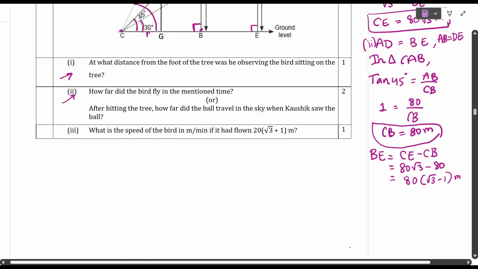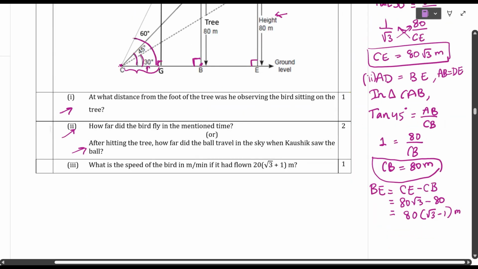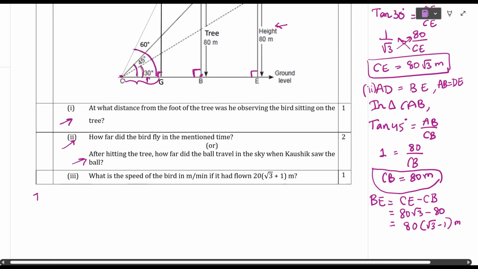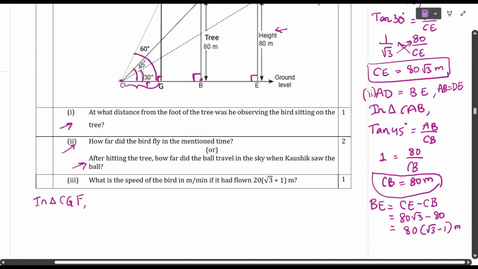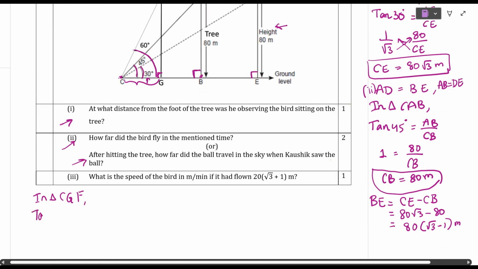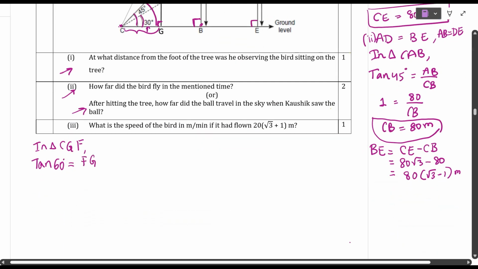Next, this one: after hitting the tree, how far did the ball travel in the sky when Kaushik saw the ball? So here I am going to write in triangle CGF. Here the angle of elevation is 60 degrees. So tan 60 degrees is equal to the opposite side FG by CG. We know tan 60 is root 3.